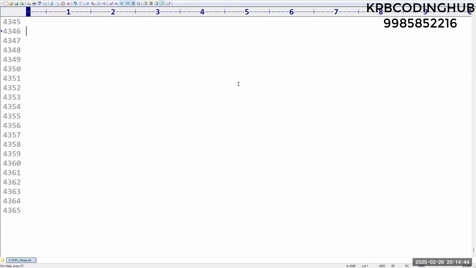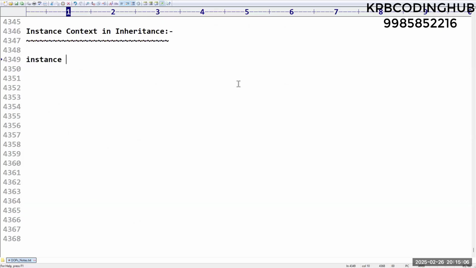So the next topic we are going to discuss in today's session is instance context in inheritance. It is very, very important. I think we know what is meant by instance. Tell me, for this instance, which concepts will come under instance? Anyone tell me?